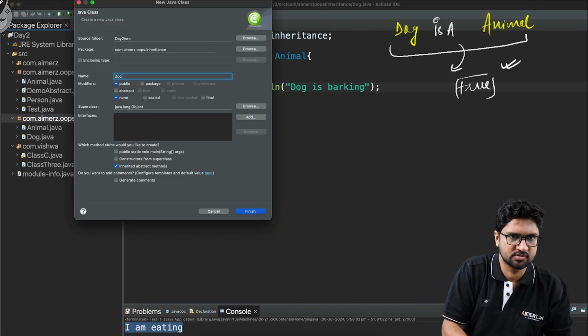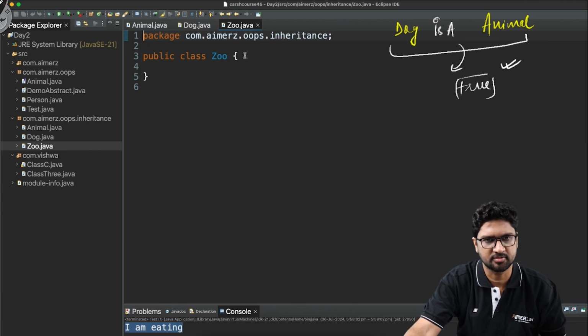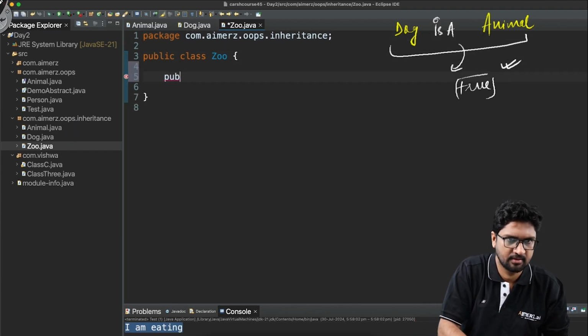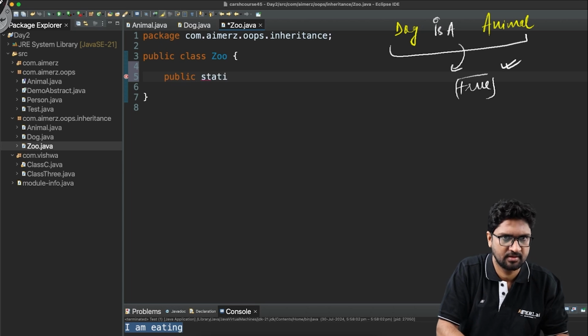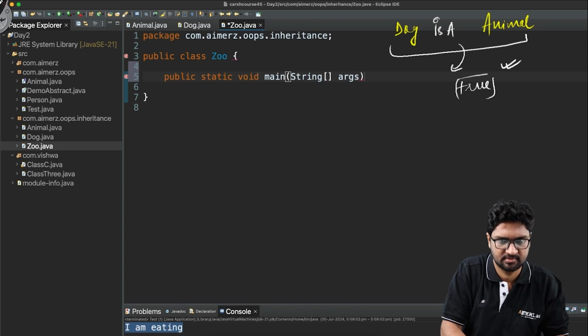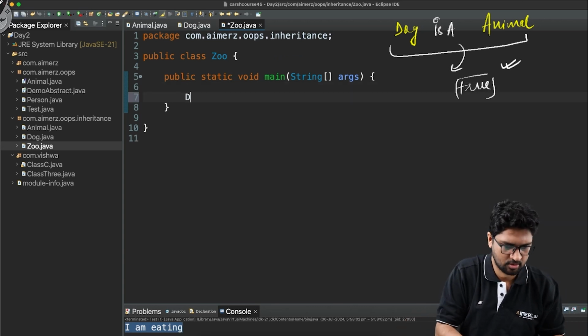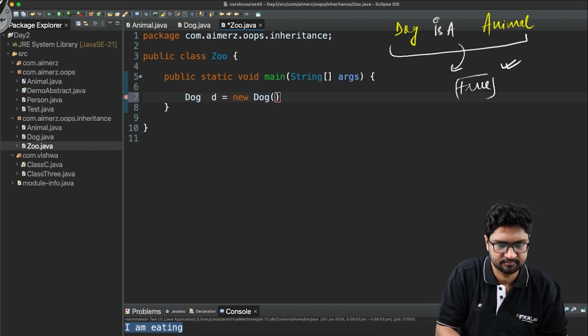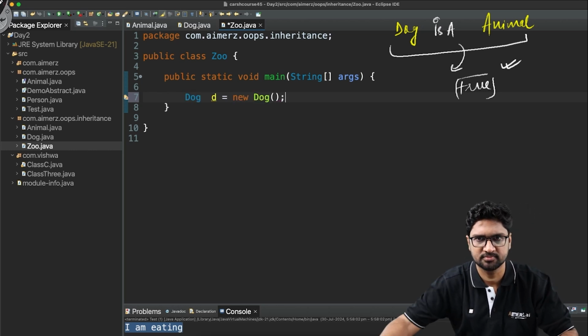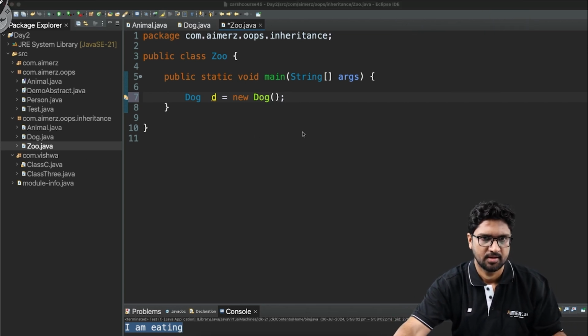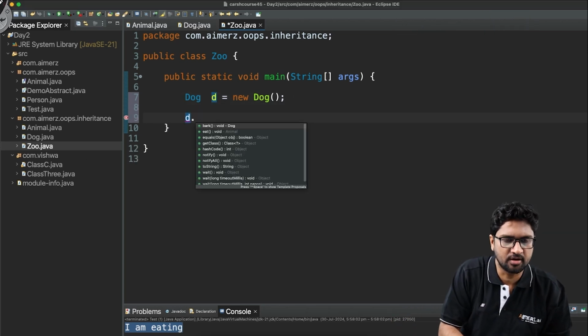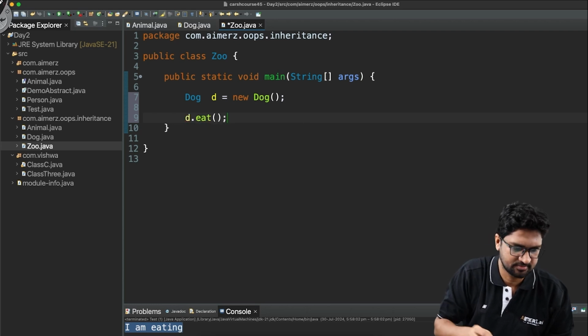We're going to call it zoo, and this has a method called public static void main string args. I save it, and here I say Dog d equals new Dog. Fair enough, I'm able to create the dog. And then if I see d dot, I will see that I have a method called eat.